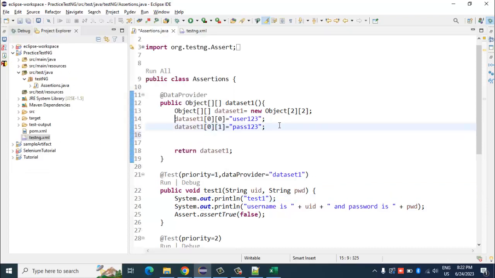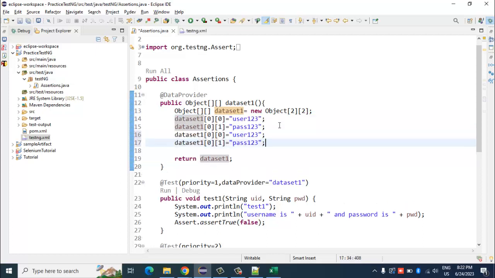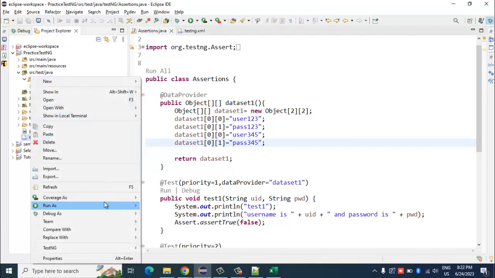Let me add some more over here. Let's say I have values 3, 4, 5. Let's execute this now.